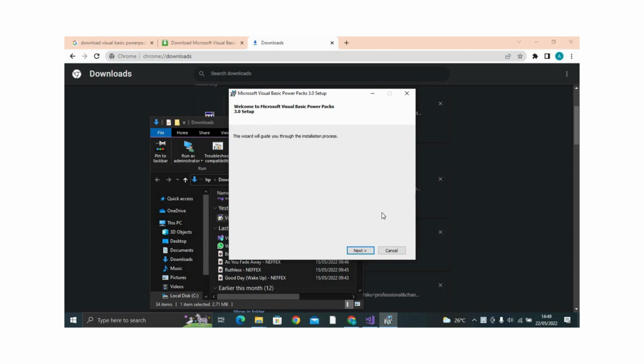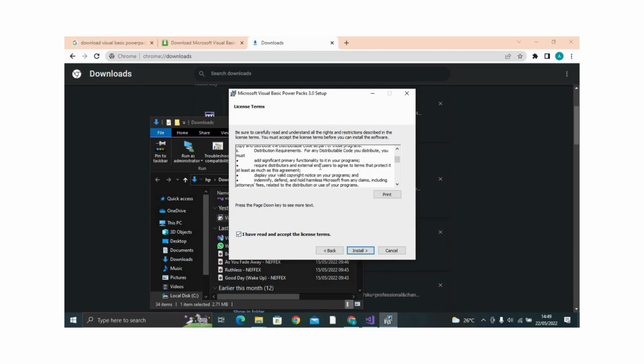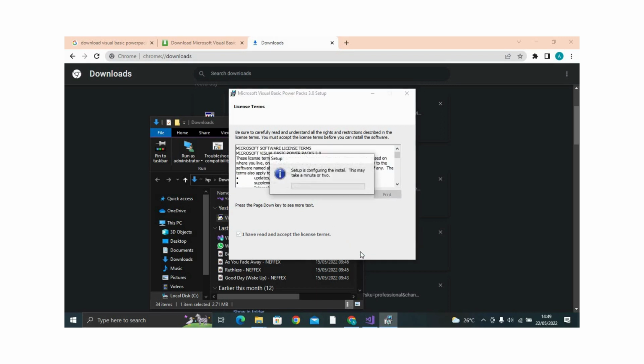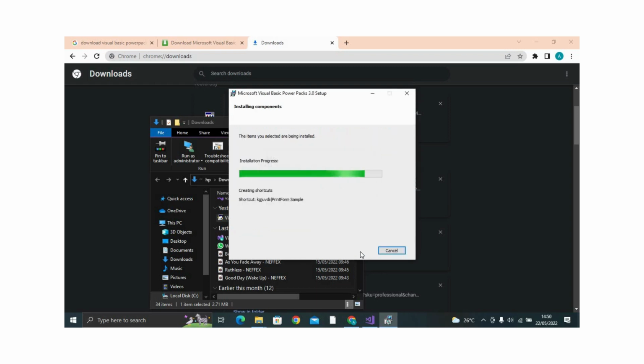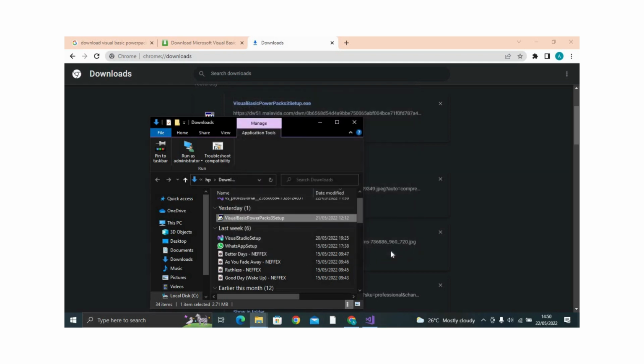Okay, click on next. Terms and conditions, the license terms. Therefore you must check this checkbox. If you want to read, you can also read. Click on install. Wait for it to complete. Finish. Now let's go to Visual Basic.